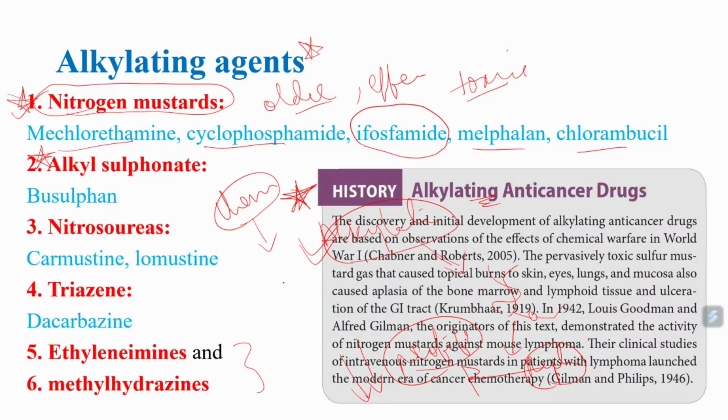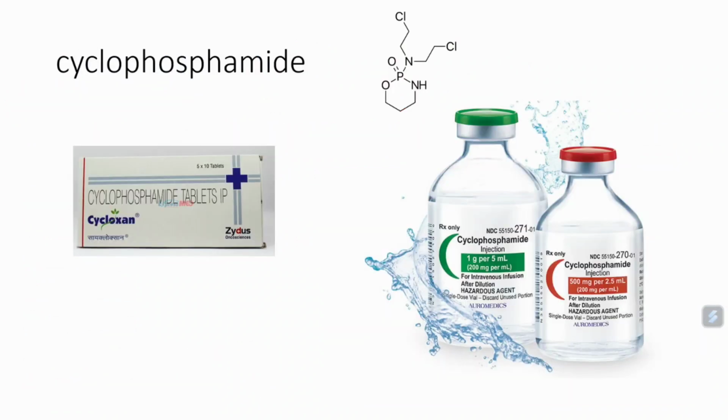With that, many people died because of their cytotoxic activity. After that, we have Louis Goodman and Alfred Gilman. These two doctors studied these nitrogen mustard moieties, and they found that nitrogen mustards have anti-neoplastic activity. From then, nitrogen mustards are very commonly used for different cancer conditions.